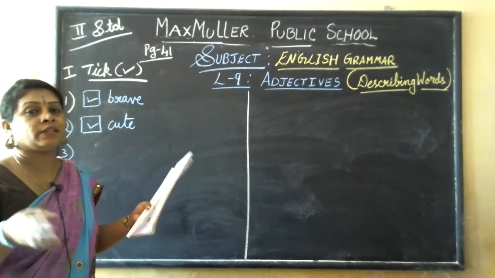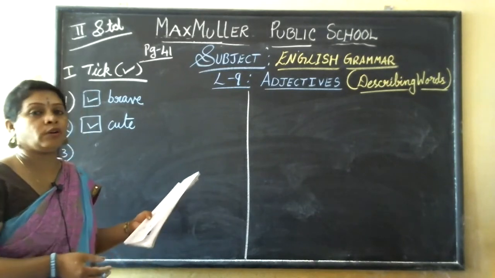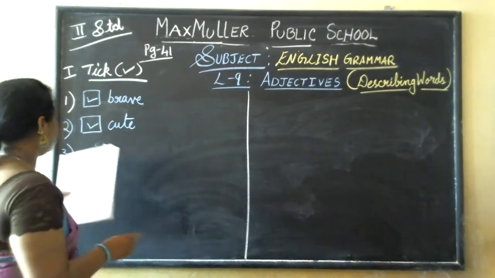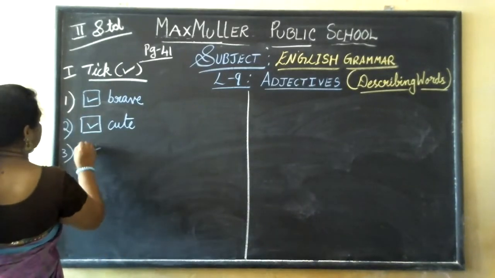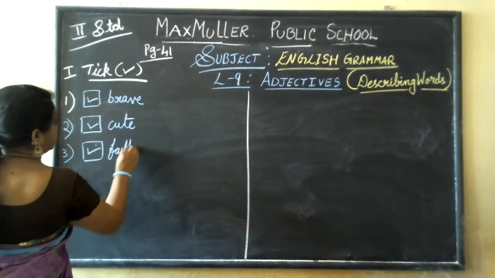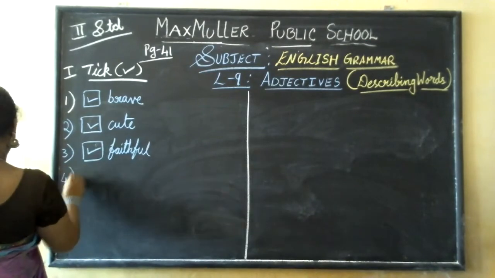So which adjective will explain the proper thing for the dog? Dog is faithful. It is very faithful. So I have to put tick mark for faithful.